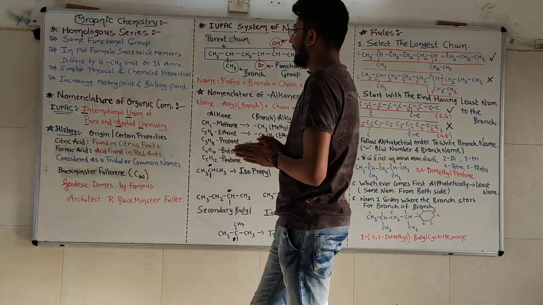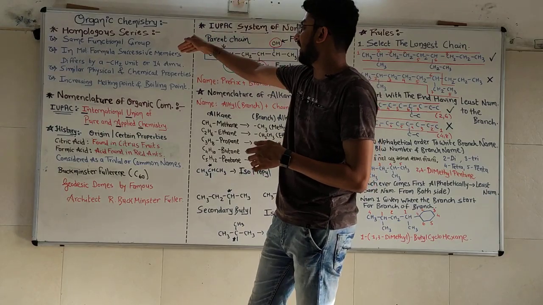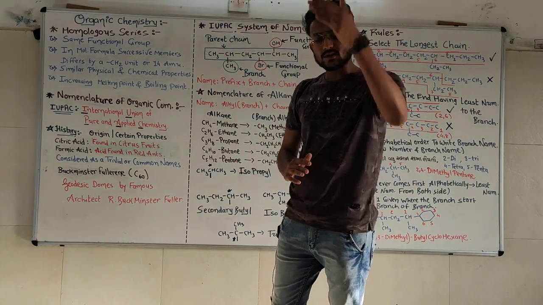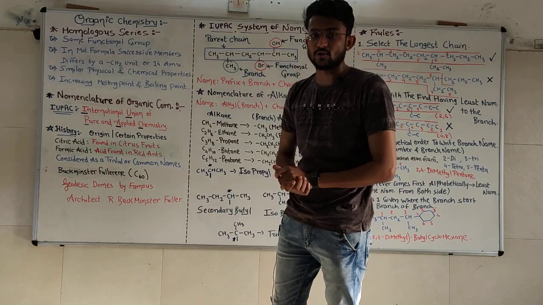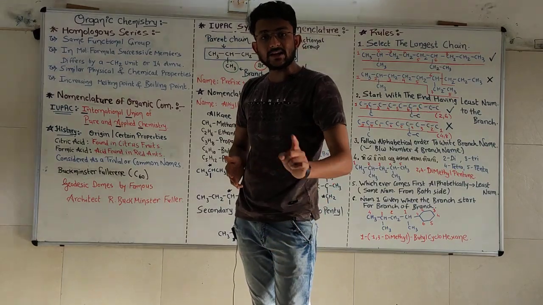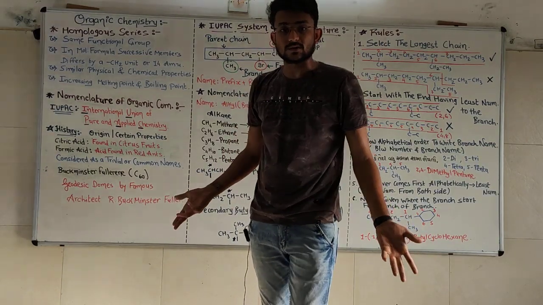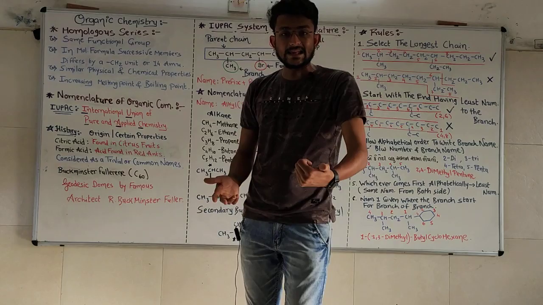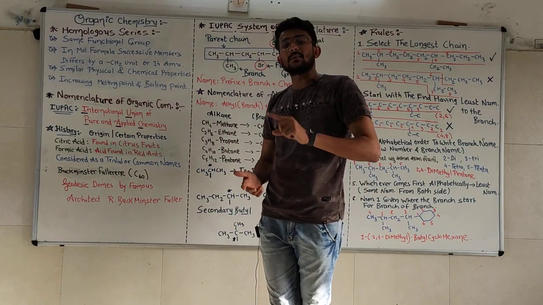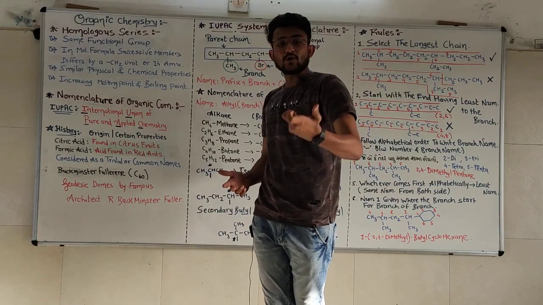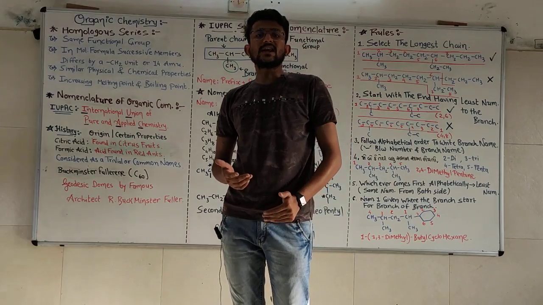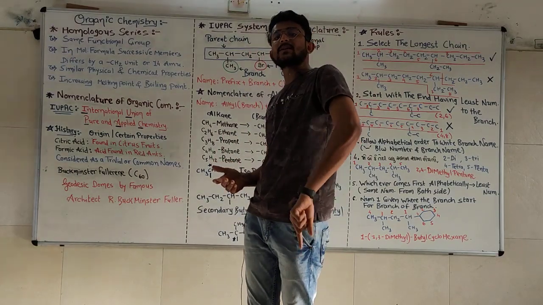The first property is that a homologous series contains the same functional group. A whole series is based on one functional group. For example, every single compound of alkane contains only carbon-carbon single bonds. Every single compound of alkene contains at least one carbon-carbon double bond. Every single compound of alkyne contains at least one carbon-carbon triple bond.